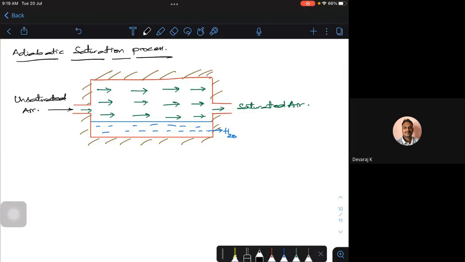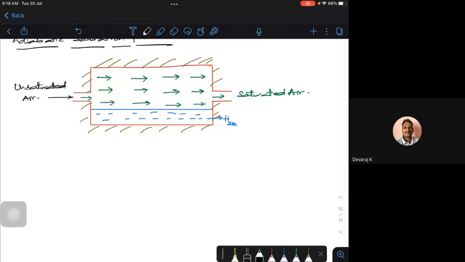To be very precise, let me assume I'm sending 1 kg of dry air at dry bulb temperature, let me call it T dry bulb 1, with a specific humidity, omega 1.